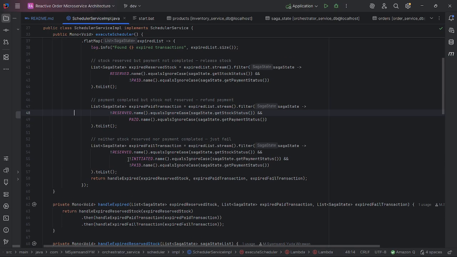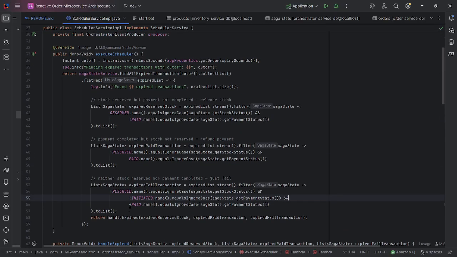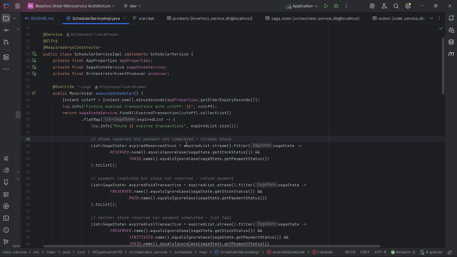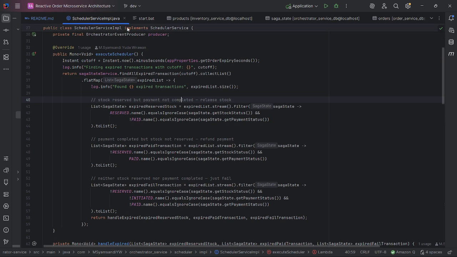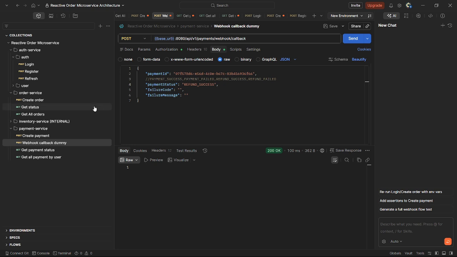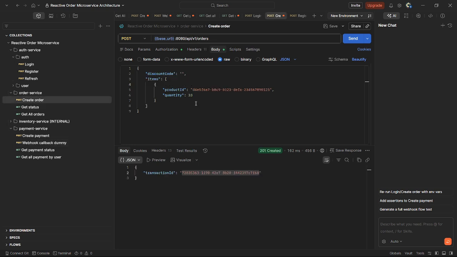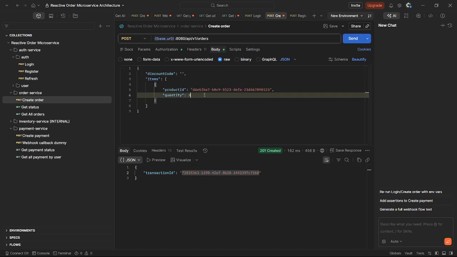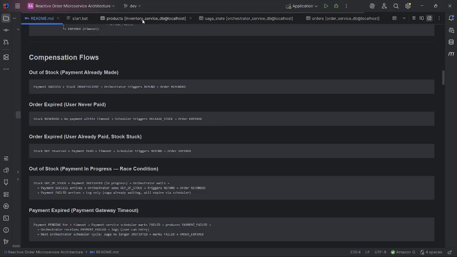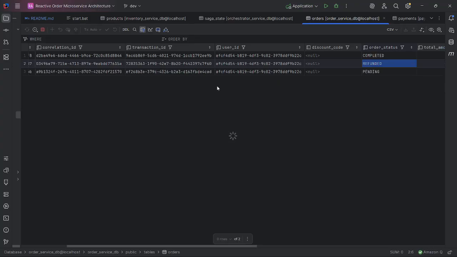And of course because of this I also have a scheduler for payment to make it expire, so the order is not pending indefinitely. All right, let's try it. First we need to make sure it's reserved, so we just buy 2 and then wait for 2 minutes. Let's check the order.